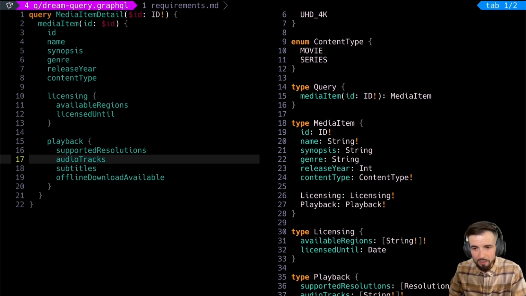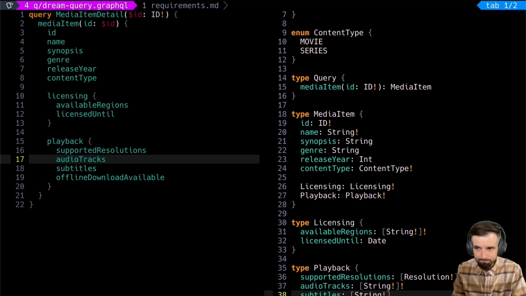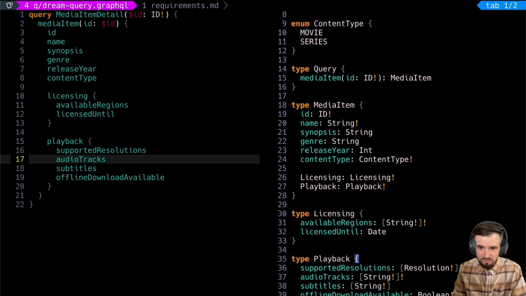Now this would be interesting, actually. I had this as non-nullable, but I wonder if subtitles just were not available for whatever reason. That would make me sad. I'm going to say that this is a nullable field, but if it's there, then all of its members should be non-nullable. Okay, and then offline download available should be Boolean. I'll make it non-null just because it's a yes or no question. If there's missing data, null data, that's probably not what we want because then it's ambiguous.